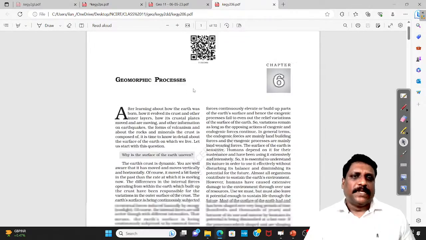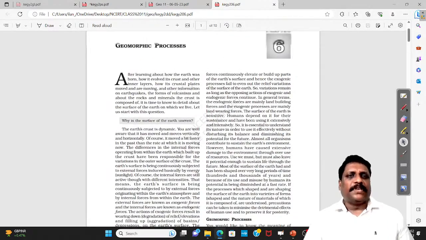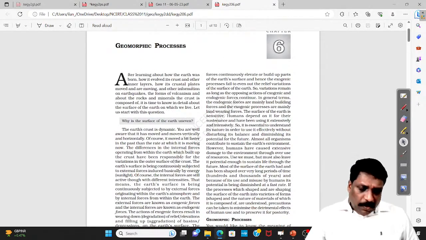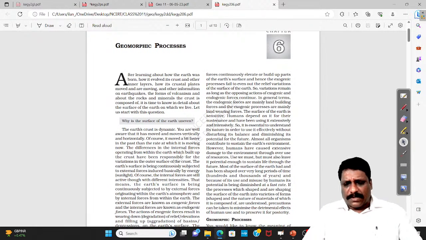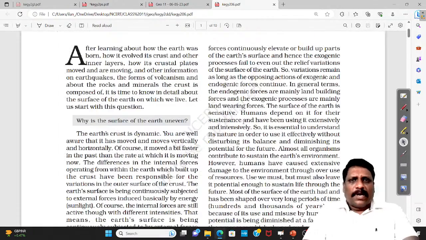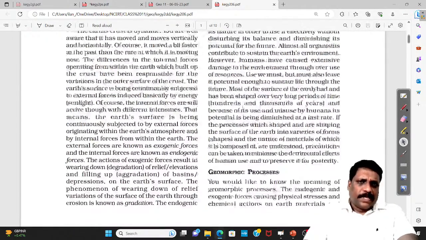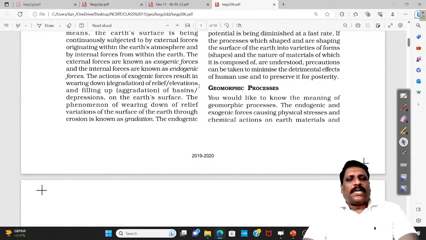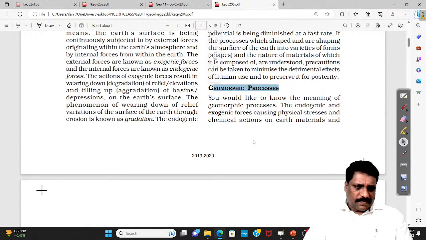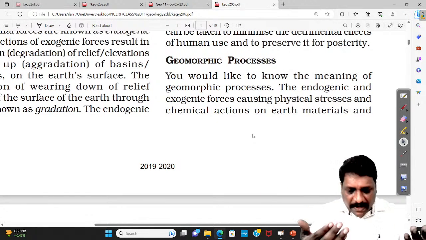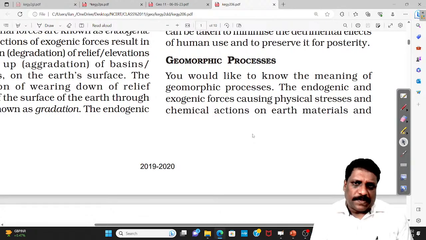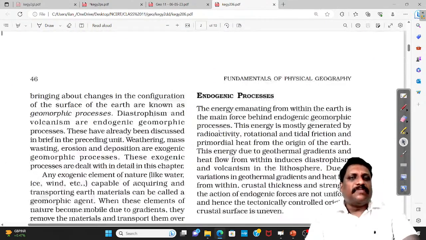Okay. Now, my dear friends, coming to this chapter 6, geomorphic process. See here, one thing I understand, NCERT, some of the very important topics are discussed. I'm not denying the fact, but it is not given in an order because geomorphology should start with the geomorphic process. What is geomorphic process? All that process which led to the formation of any landform or modification of a landform, you call them as what? Geomorphic process. This geomorphic process talks about both endogenic and exogenic forces.